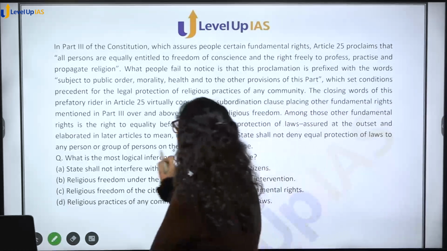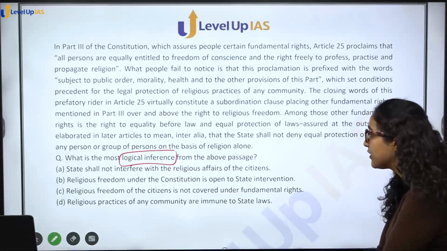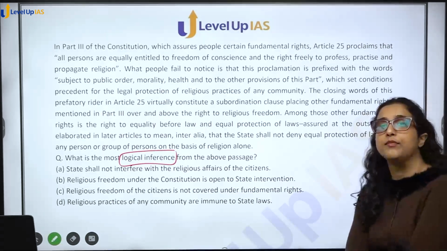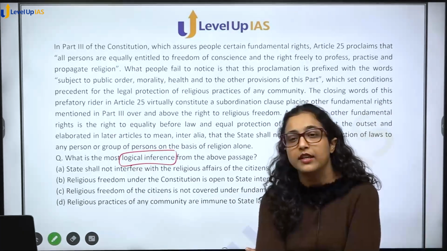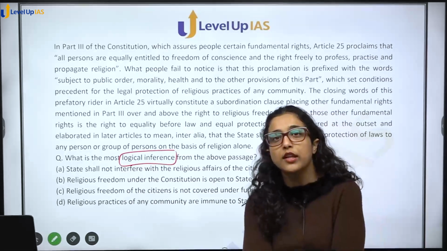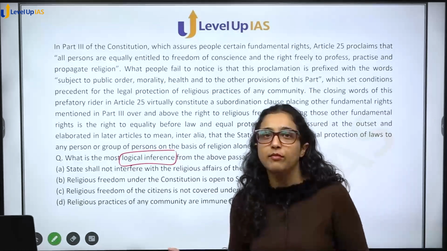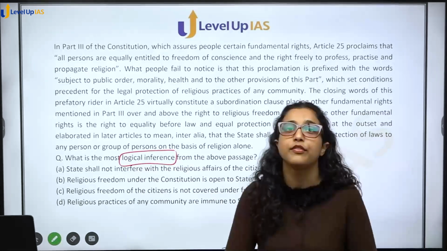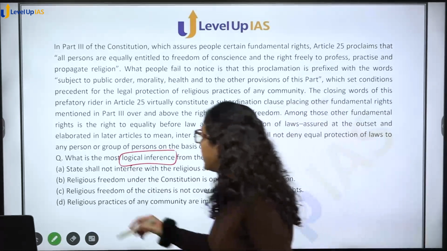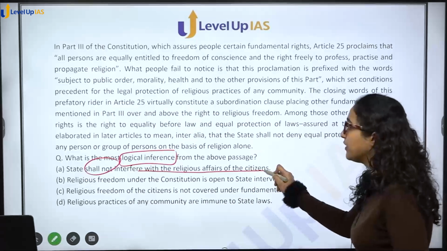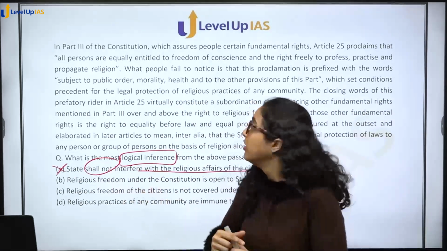What is the most logical inference from the above passage? State shall not interfere with the religious affairs of citizens. Again, logically, rationally, you have to draw the inference. In our country, it is not that state will not interfere. However, state is at equal distance from each religion. ठीक है, ऐसा नहीं कि state interfere नहीं कर सकता. State is at equal distance from each religion, right? So state shall not interfere with the religious affairs of the citizens. This is incorrect.